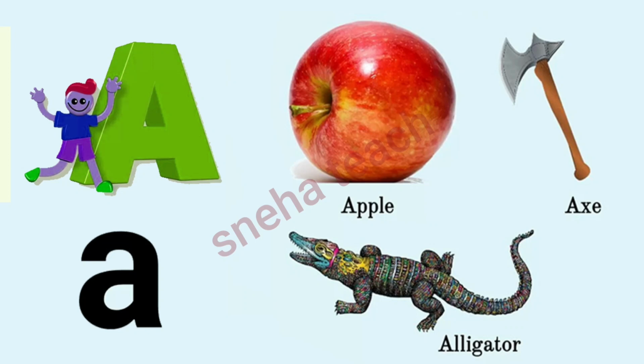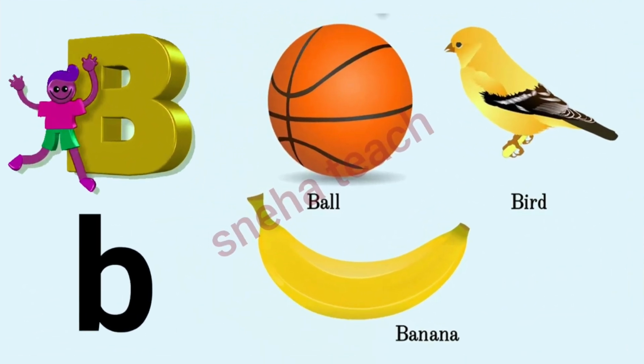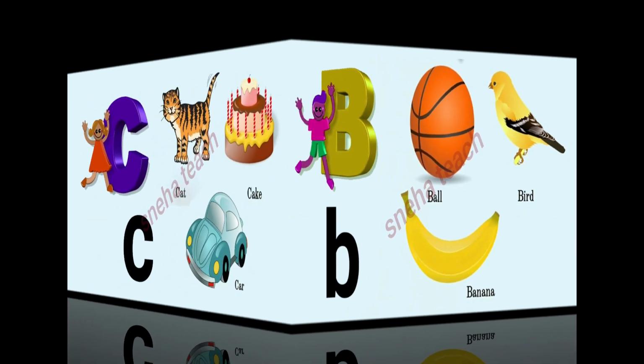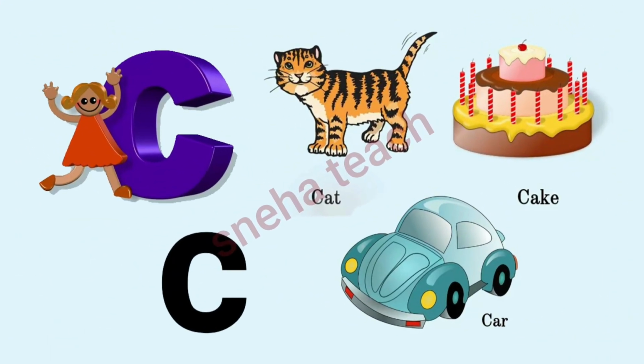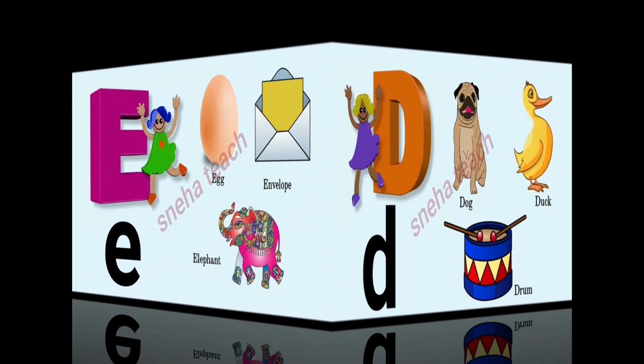A for apple, alligator. B for ball, banana, bird. C for cat, cake, car. D for dog, duck, drum.